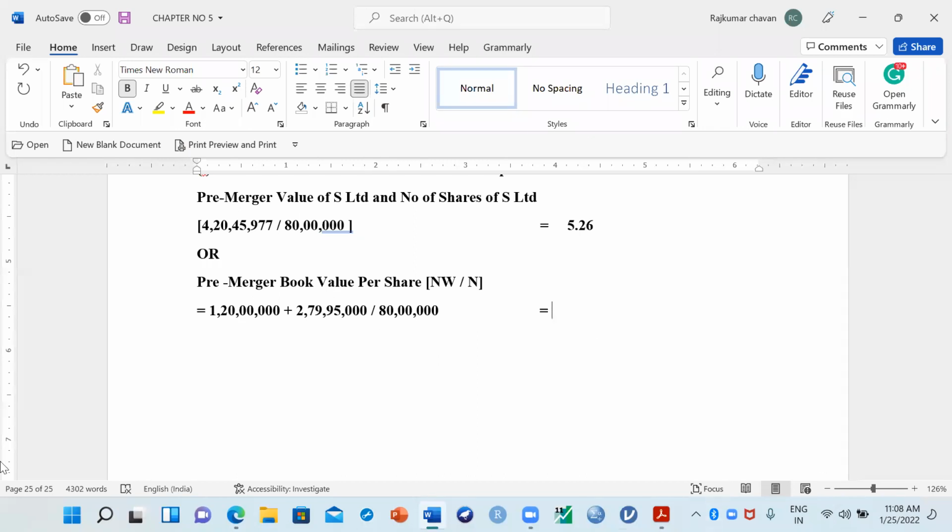Can you post your answer in the chat box quickly and tell me what is the book value per share of this company? Just divide. What is the value?